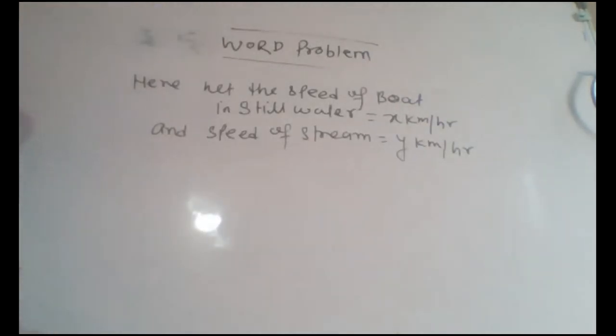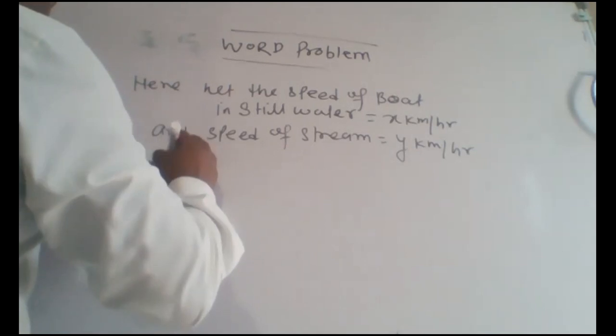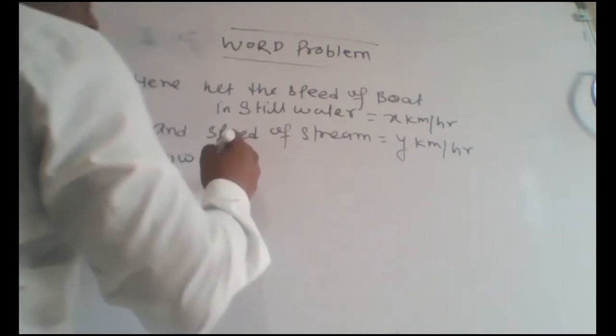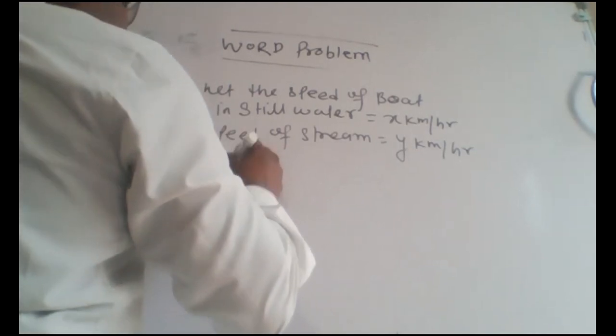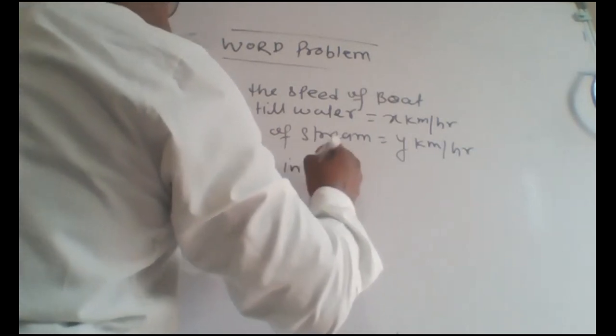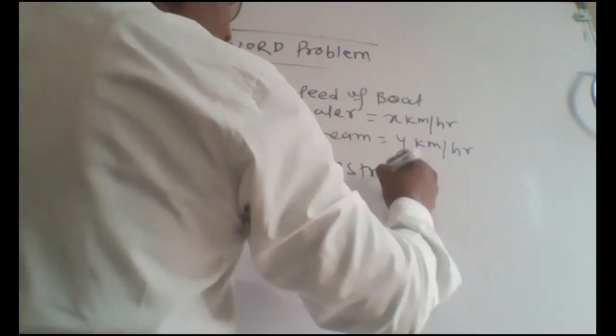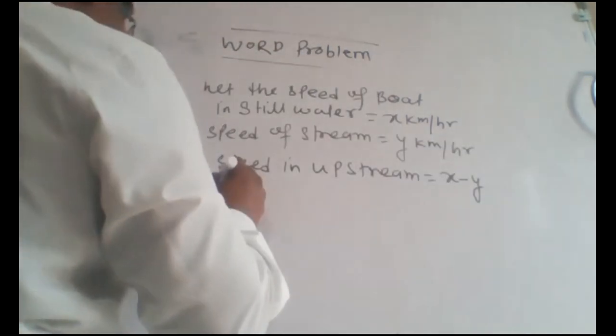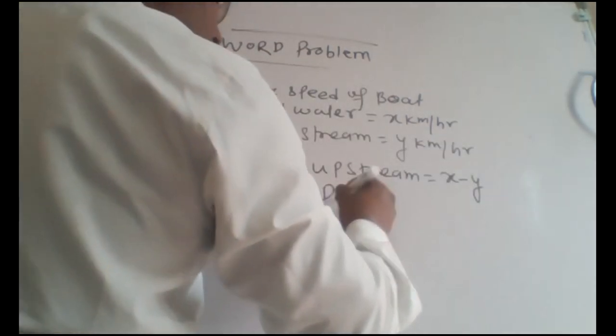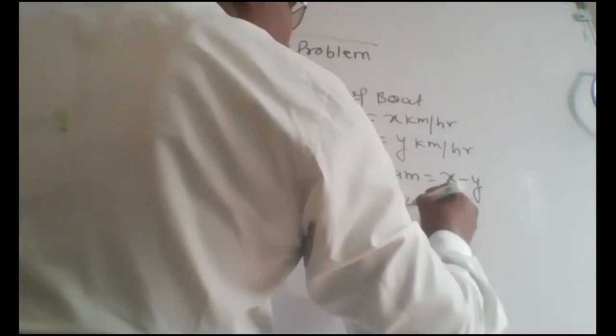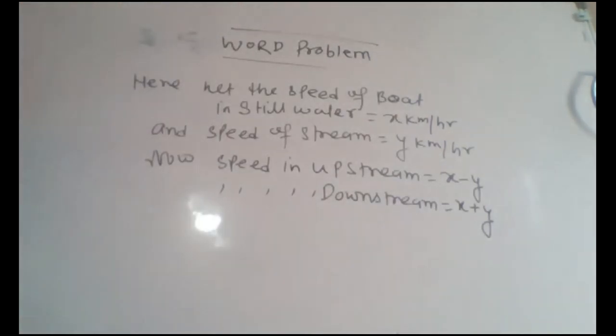Now, the speed in upstream is x minus y, and the speed in downstream is x plus y. This one is simple, okay, everyone.